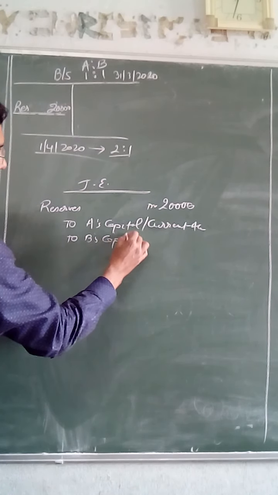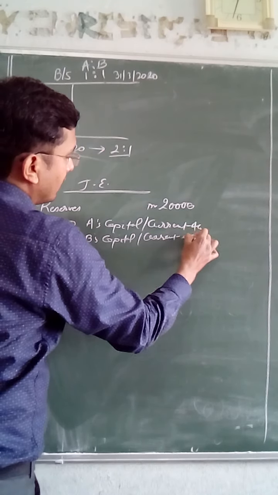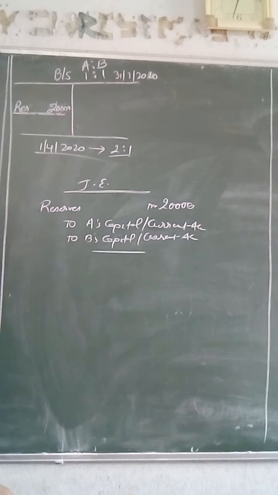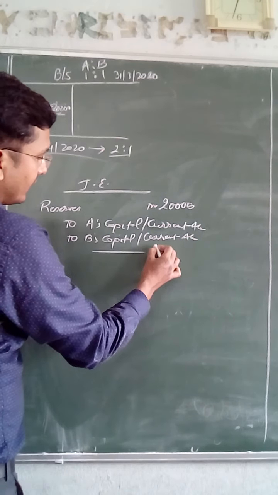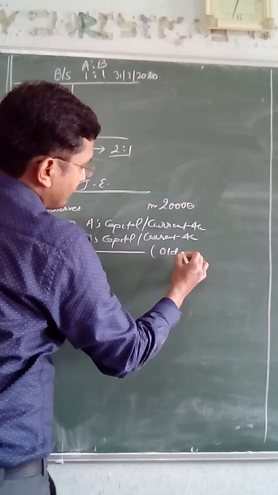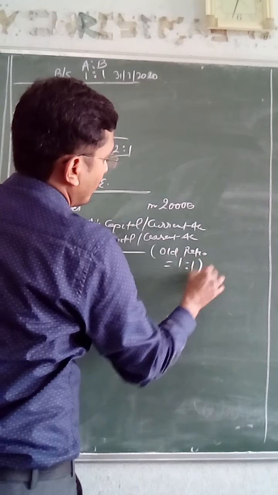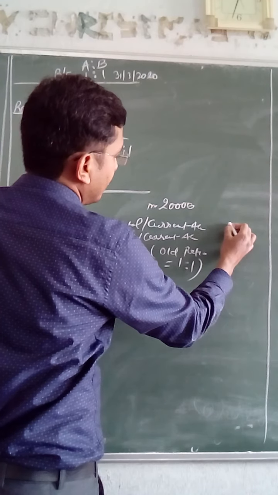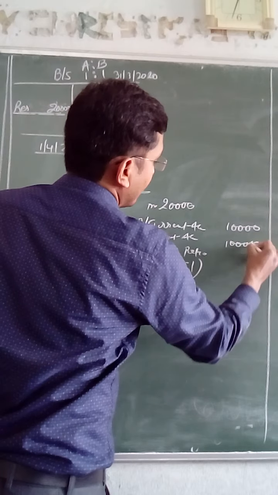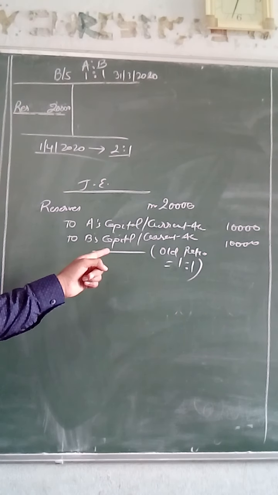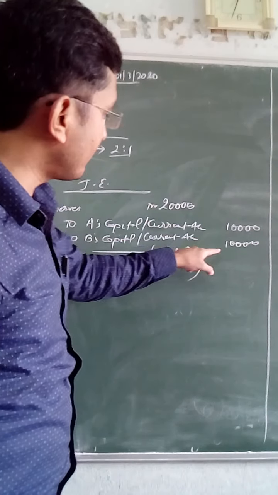A's and B's capital or current account will be credited, and the ratio used over here is the old ratio, that is 1:1. So both partners will get an equal share in the reserve, that is 10,000 each.